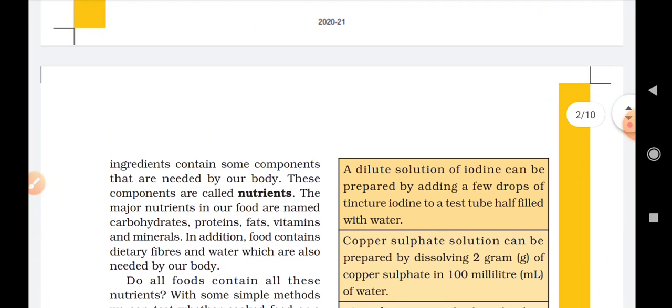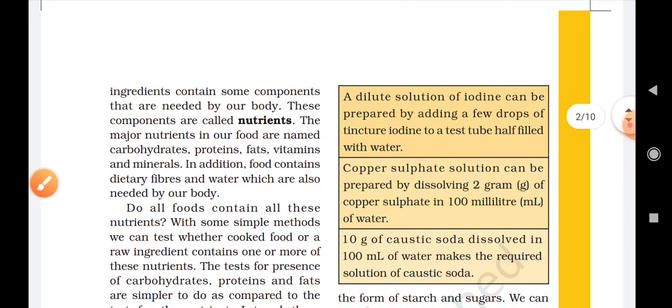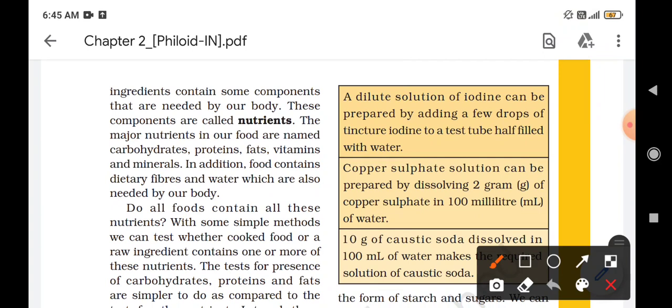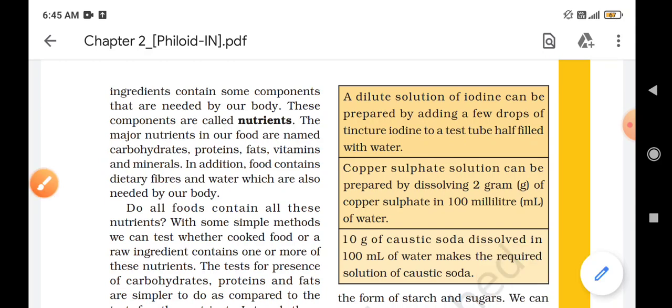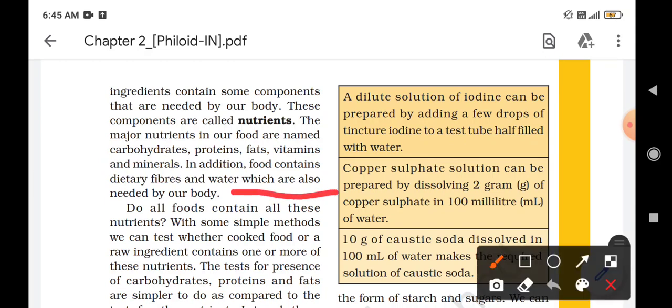So the ingredients contain some components that are needed by our body. These components are called nutrients. The major nutrients in our food are named carbohydrates, proteins, fats, vitamins, and minerals. In addition, food contains dietary fibers and water, which are also needed by our body.